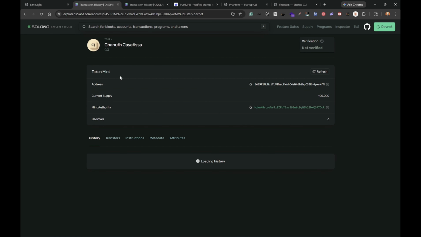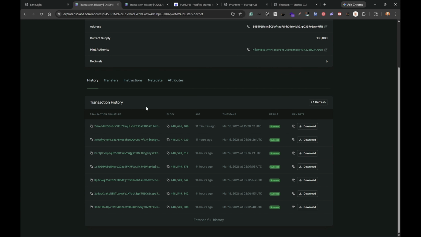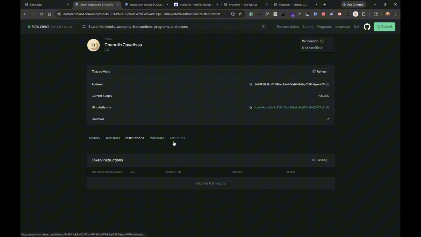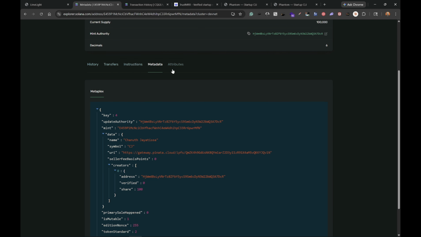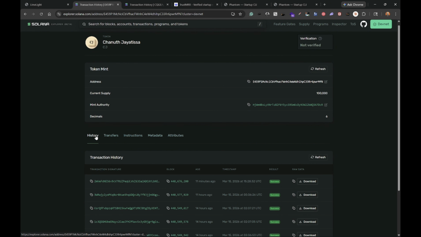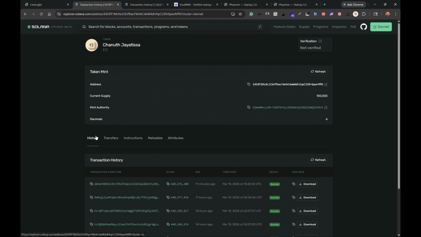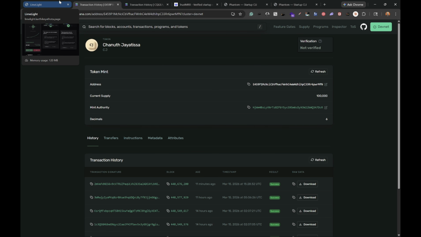And there you go. That's another token right here, the Channel Jayatisi token. Bam, all the transactions that we just did are all mentioned over here. And all that can be seen. We implemented this entire ecosystem for Solana. And oh yeah, so current supply is 100,000. We made the current supply start with 100,000 every single time.